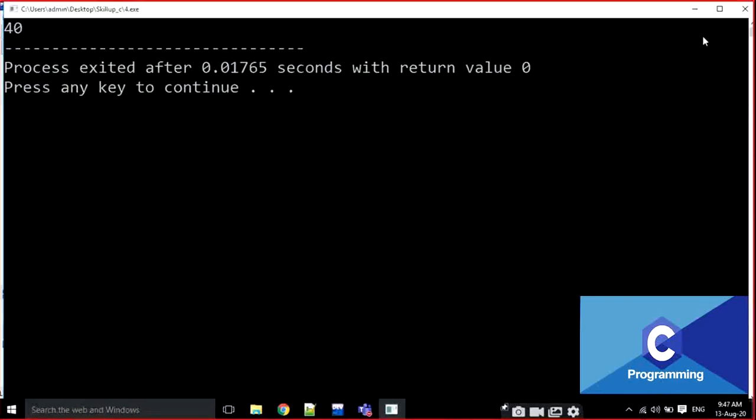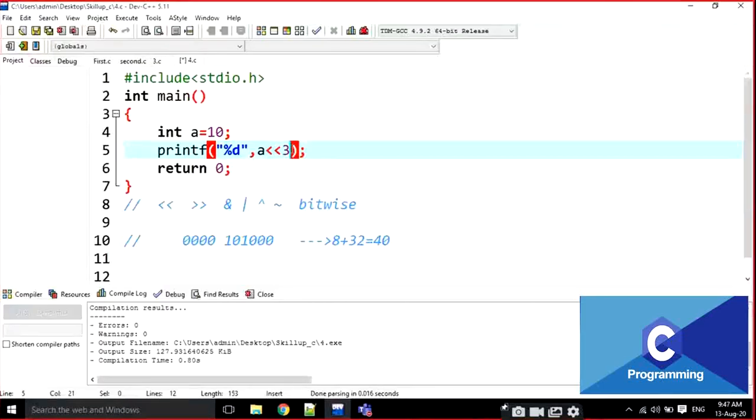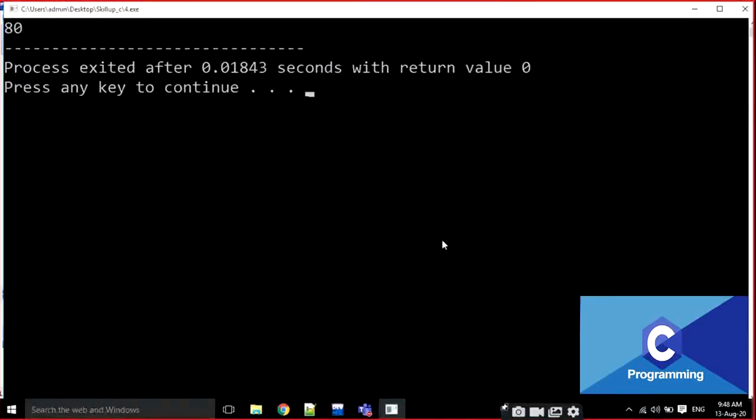For example, I am going to change it to 3 here. That means one more 0 is put here. 2 power 0, 2 power 1, 2 power 2, 2 power 3, 2 power 4. What is 2 power 4? 16, sir. 16 plus 2 power 5, 2 power 6. 2 power 6 is 64. 64 plus 16 is 80, sir. Output is 80 like this. Okay, is it clear everyone?